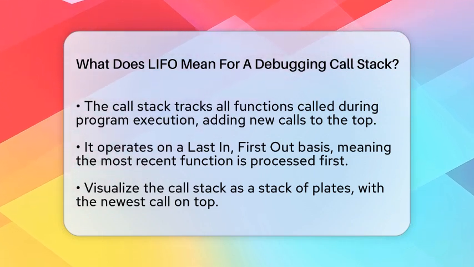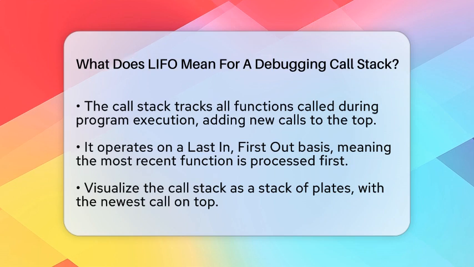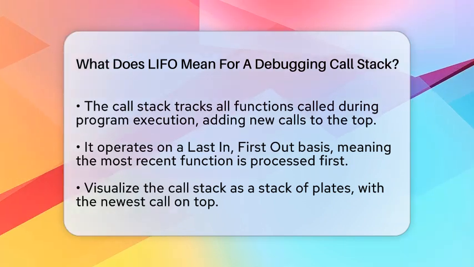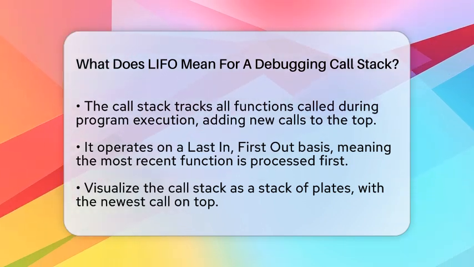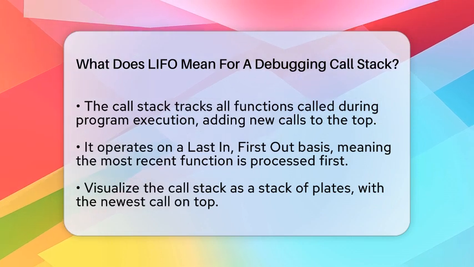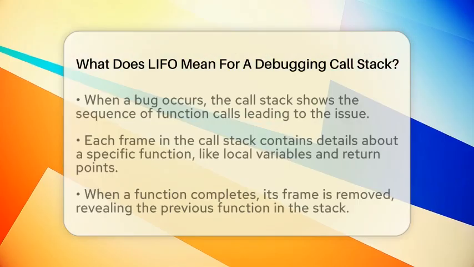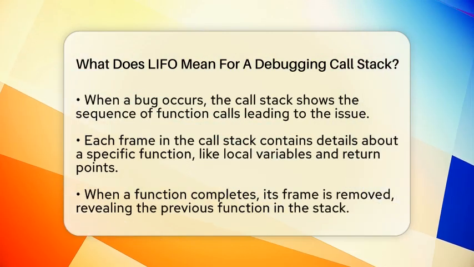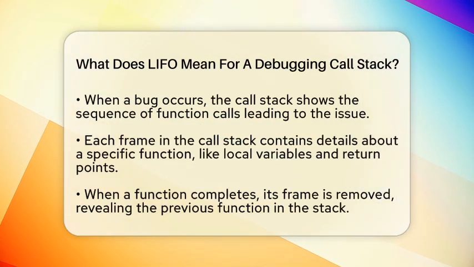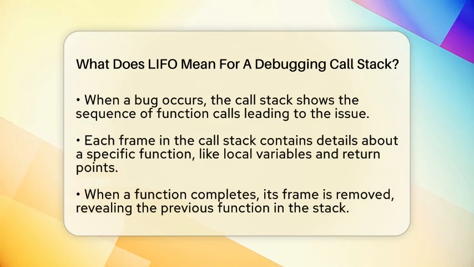In debugging, understanding this order is super helpful. Think of the call stack as a stack of plates. The newest plate, or the last function called, is on top. When a bug pops up, the call stack shows you the sequence of functions that led to the problem, starting with the most recent one. If you see an error in a certain function, you can look at the call stack to see what called that function. It's like retracing your steps to find where things went wrong.